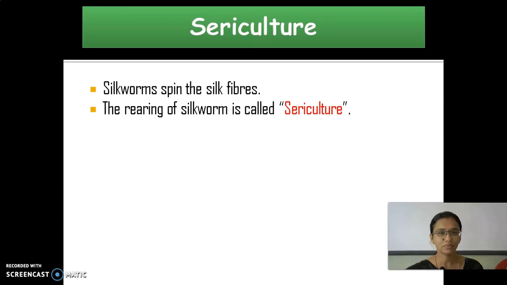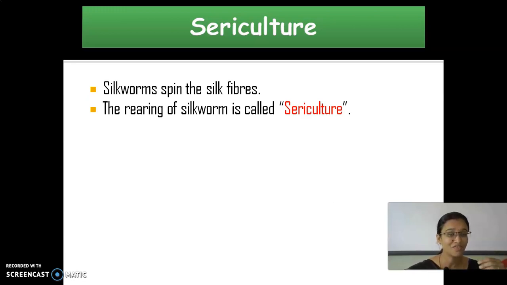So next, what is the topic? Sericulture. What do you mean by sericulture? Yes, the rearing of silkworms is called sericulture. Silkworms produce silk fibers.